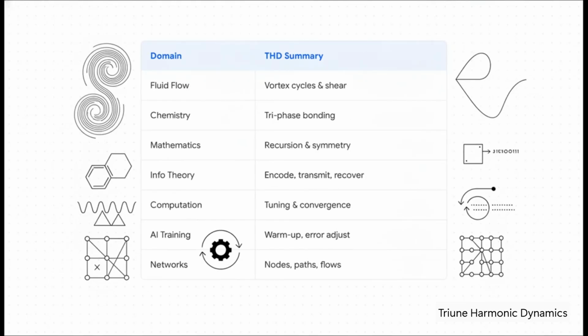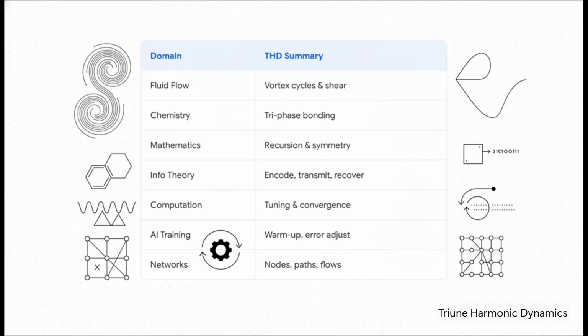Keeping the momentum going, fluid flow analyzes vortex cycles. Chemistry breaks down triphase bonding and reactions. Domain 10 is mathematics itself, testing symmetry and recursion. Information theory looks at how we encode, transmit, and recover data.